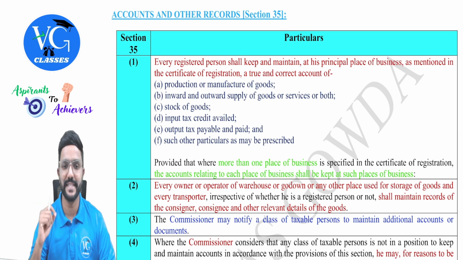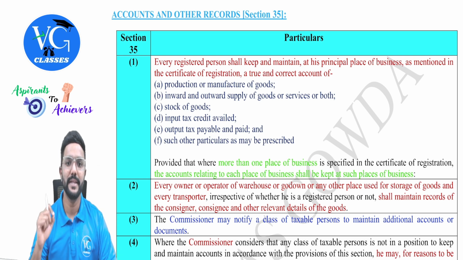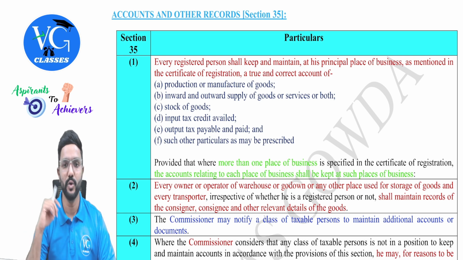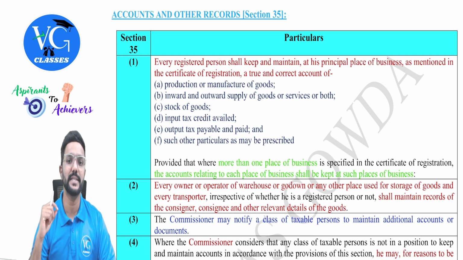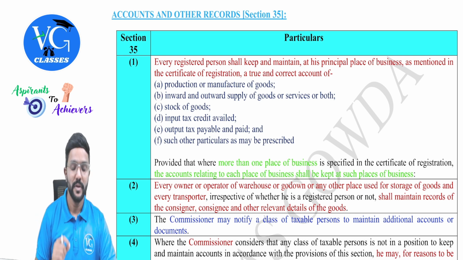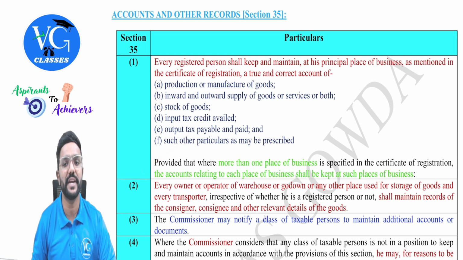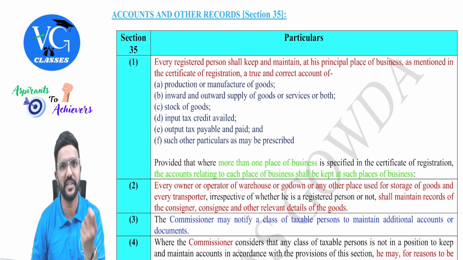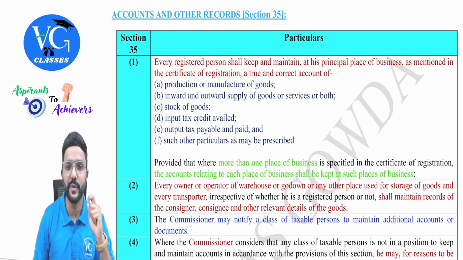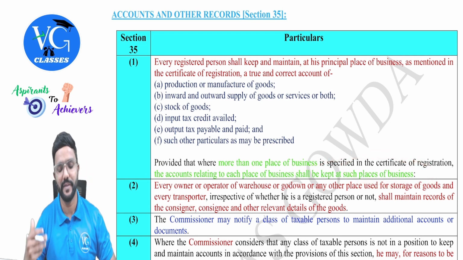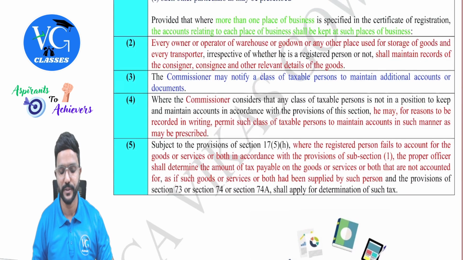Then stock of goods, that is inventory details. Then input tax credit availed, that is on the inward supply. Then output tax payable as well as paid through cash ledger, that is on the outward supply, and such other particulars as may be prescribed, provided that where more than one place of business is specified in the certificate of registration, that is the branches, guys, which we call as additional place of business, the accounts relating to each place of business shall be kept at such places of business. This is only when the registered person has branches.